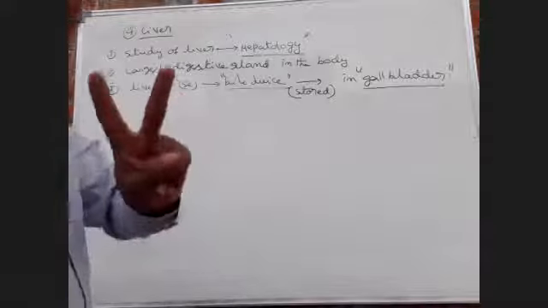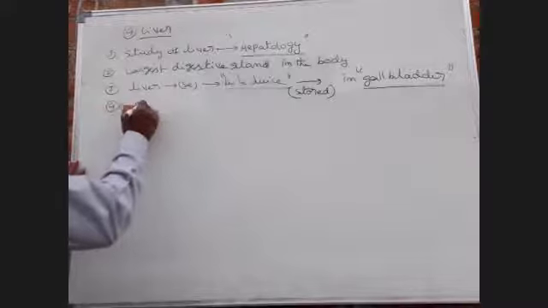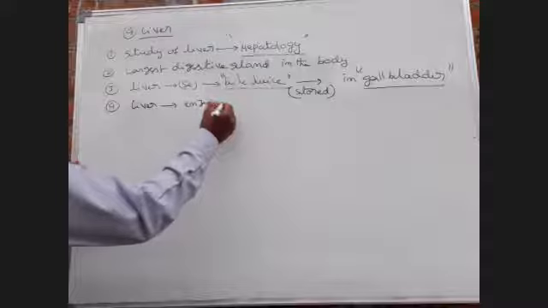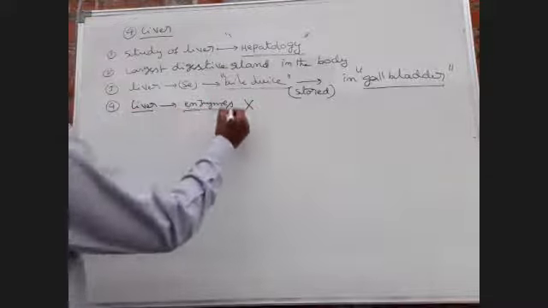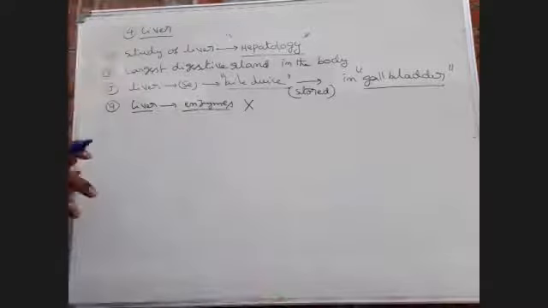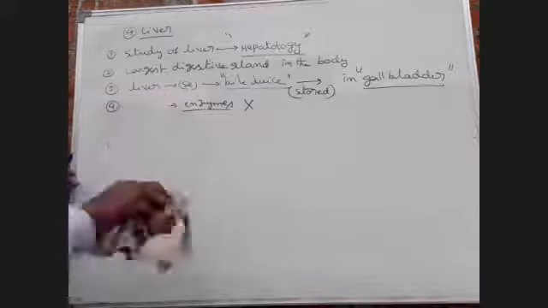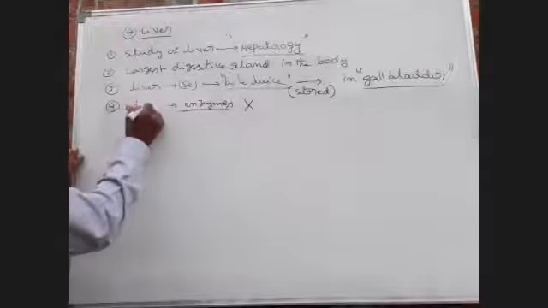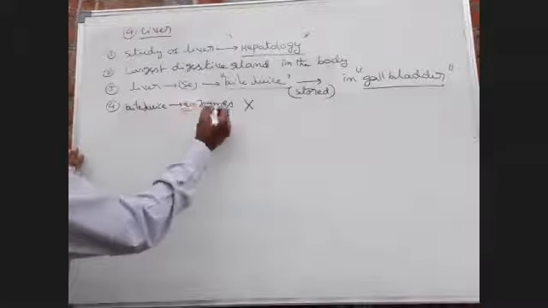Okay, right. Next, in the bile juice, enzymes are absent. Okay, so this is most important bit. In the bile juice, enzymes are absent.